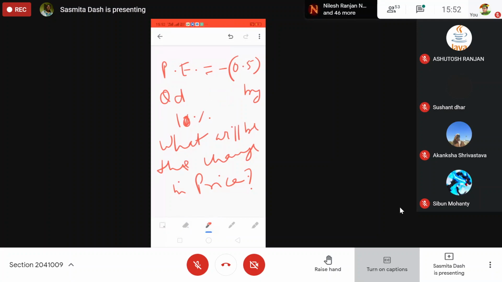Let's say increase. If quantity demanded of the good increases by 10%, what will be the change in price? Increase by 20%. Increase or decrease? Increase.